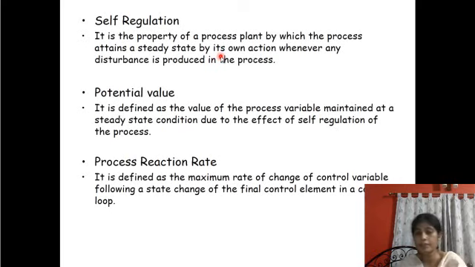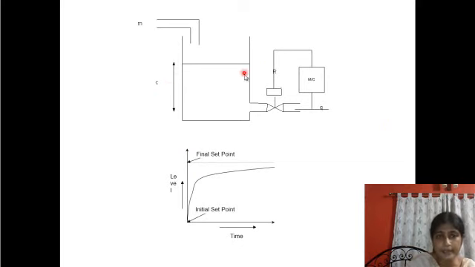Next is potential value. Potential value is defined as the value of the process variable maintained at the steady state condition due to the effect of self-regulation of the process. So what I am saying is that this process variable maintains a steady state condition due to the effect of self-regulation of the process.